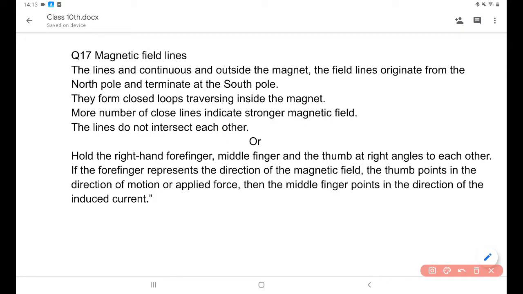Next, hold the right hand forefinger, middle finger and thumb at right angles to each other. The forefinger represents the direction of the magnetic field, the thumb represents the direction of the motion or applied force, and the middle finger points in the direction of the induced current produced.